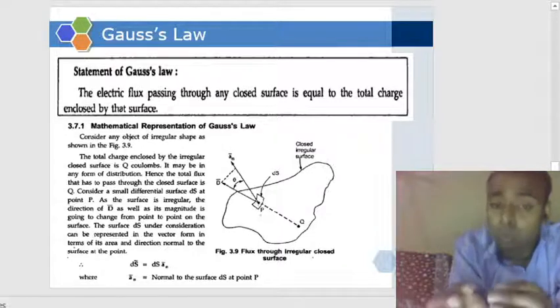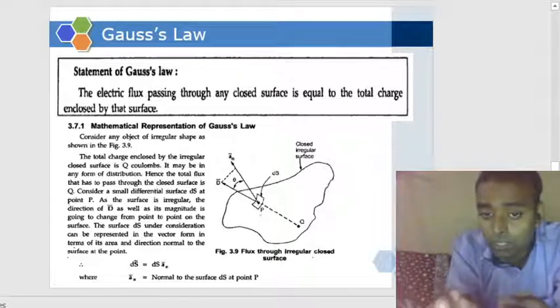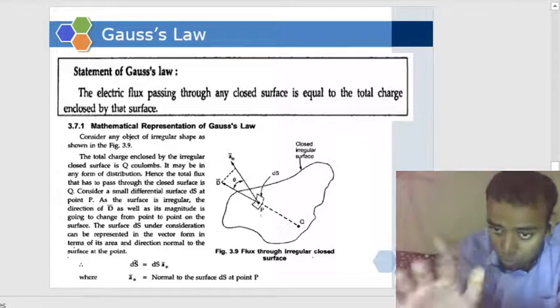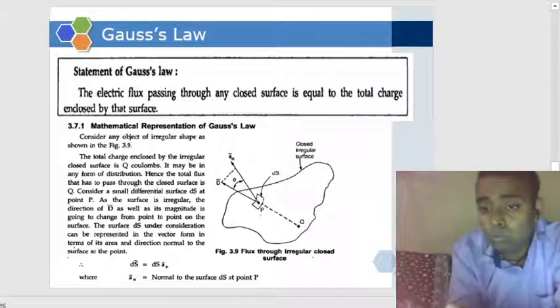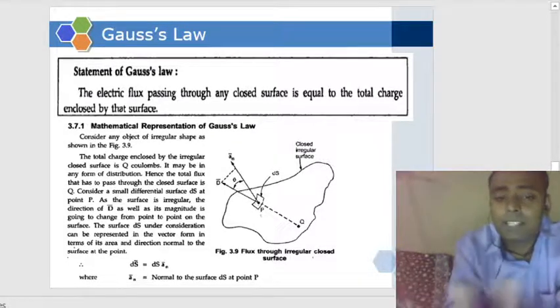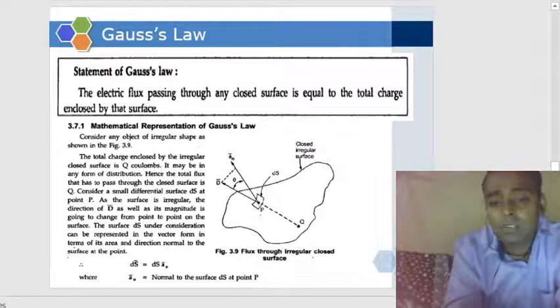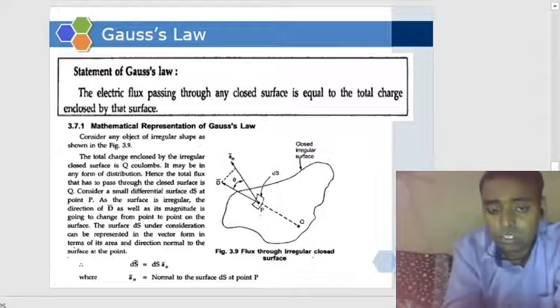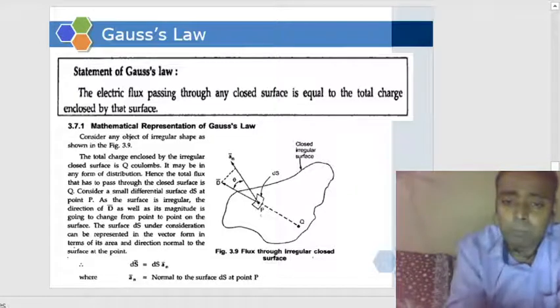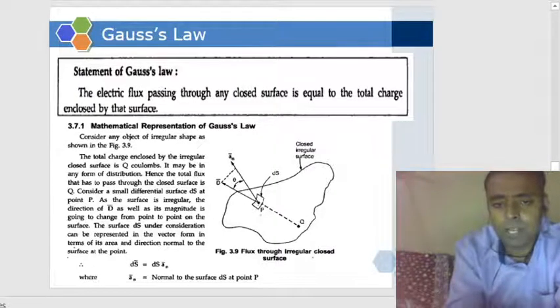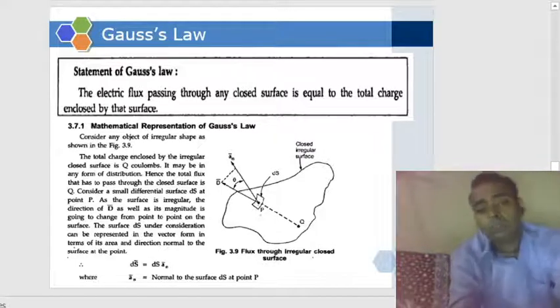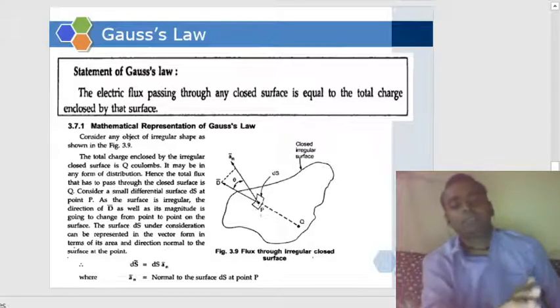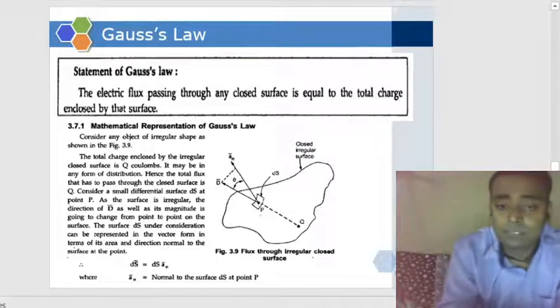The total flux, what Gauss said, the total flux passing through this closed surface is equal to the charge enclosed by that surface. Simply, whatever charge we have enclosed, only those fluxes can pass out from that closed surface. So the electric flux passing through any closed surface is equal to the total charge enclosed by that surface. As simple as that. Okay?